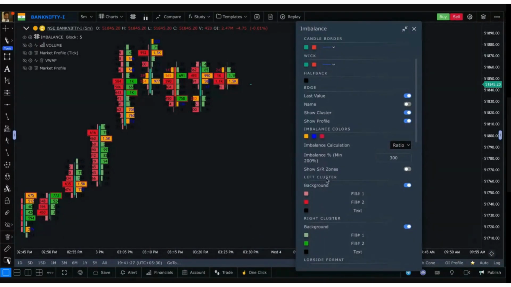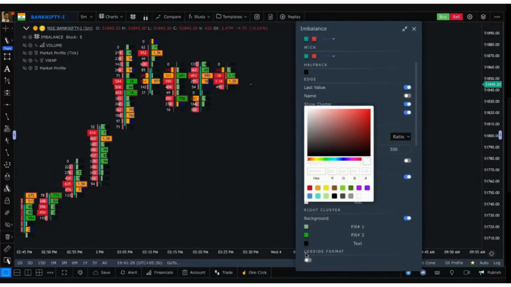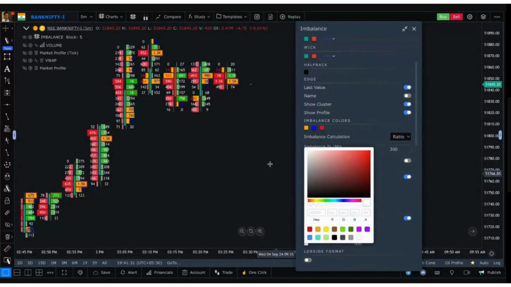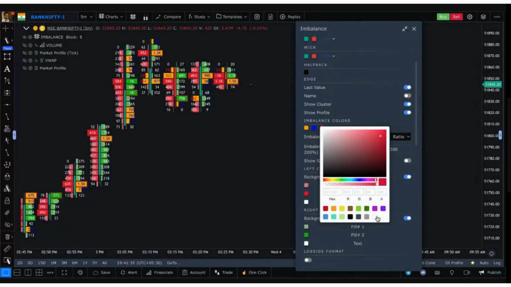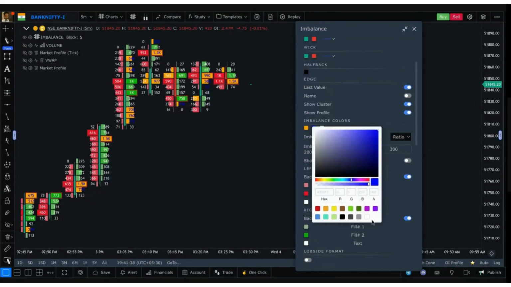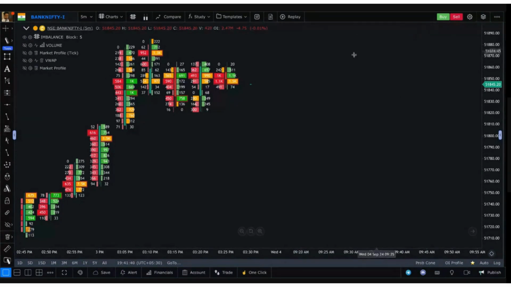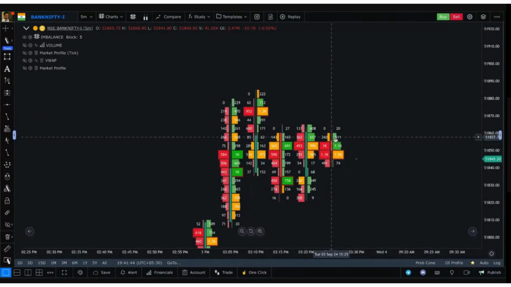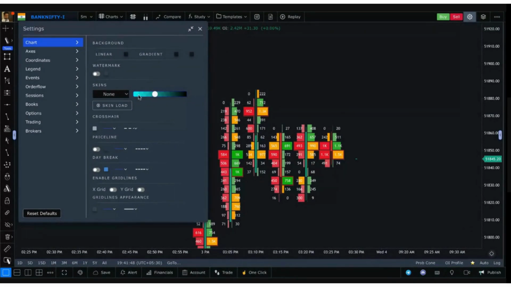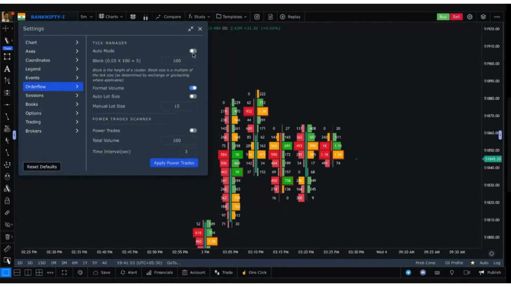What it does is essentially show you where volume is accumulated inside the candle. So you can closely look at where the volume has been inside the candle. The second thing you need to do is go to the top right hand corner settings and select order flow. Then switch off auto mode and enter 100 as block size.